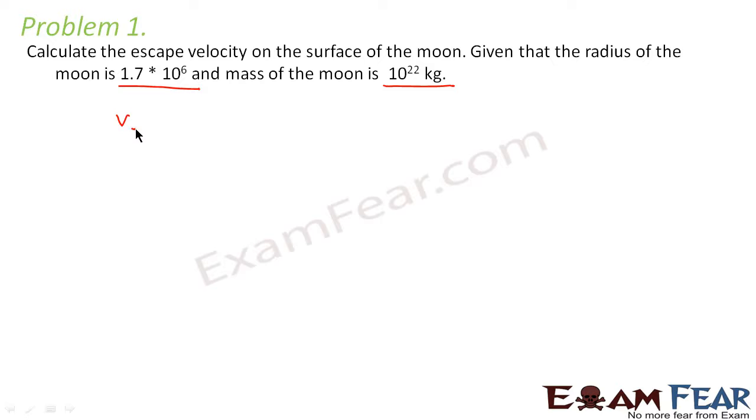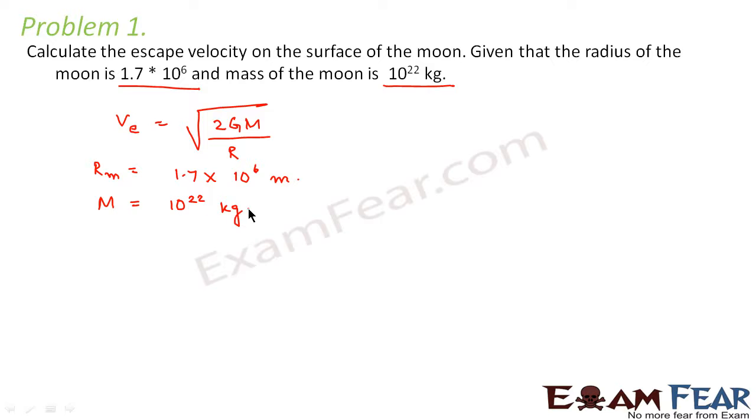We know that escape velocity is given by root over 2GM divided by r. So in this case, what values are given? Radius of the moon is 1.7 into 10 to the power 6 meters. Mass of the moon is 10 to the power 22 kgs. And G we already know as 6.67 into 10 to the power minus 11 newton meter square per kg square.